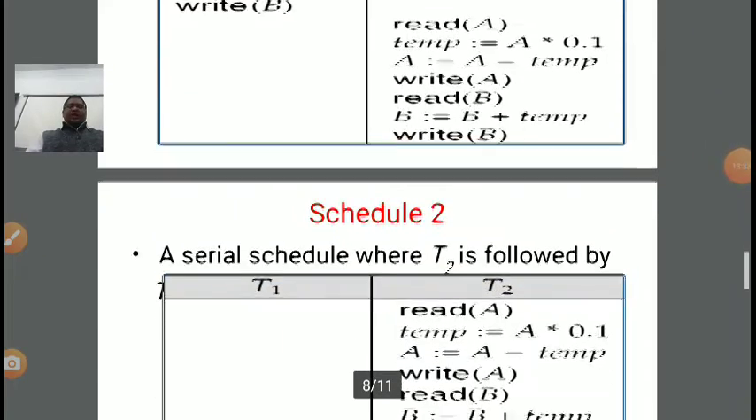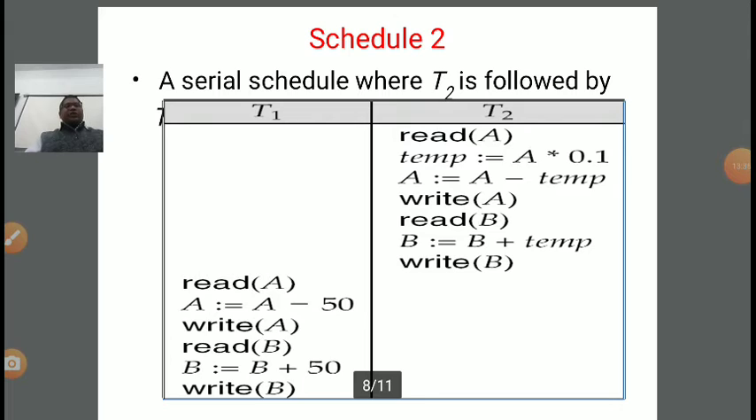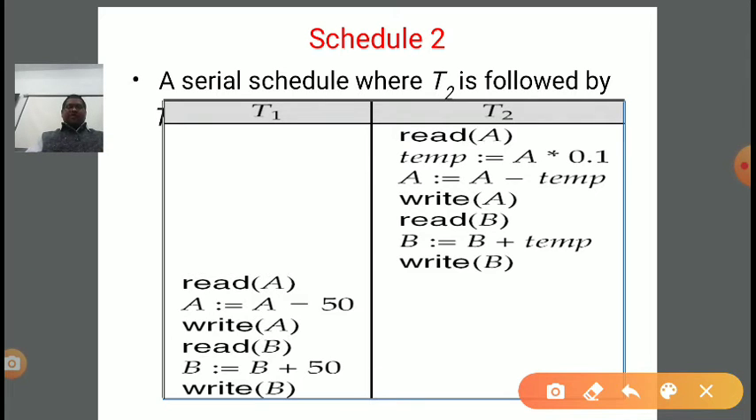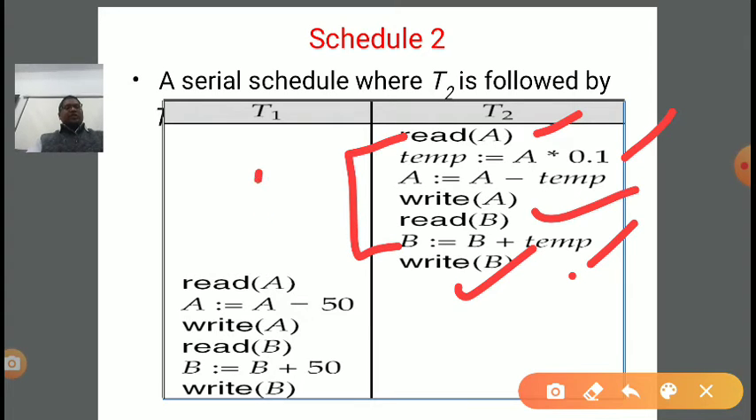So in this manner, schedule 1; now schedule 2, the second possibility, is that T2 is performed first and then T1. In T2 the operations are: first access A, then calculate 10% of A and store it in the temp variable, then subtract temp from account A and update the value of A in the database. Second, access account B, then add the temp value to account B, and finally update the account B value in the database, right? So T2 is done first.